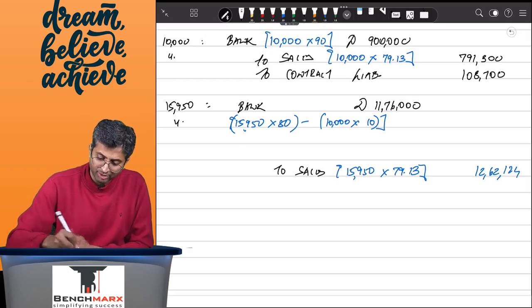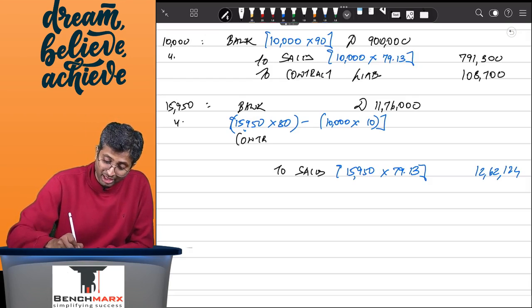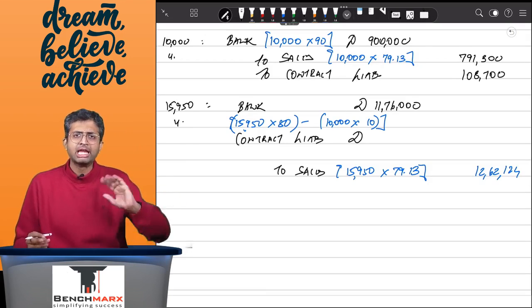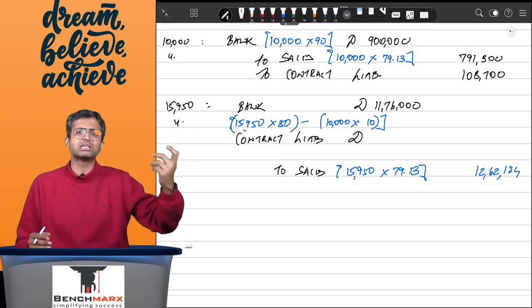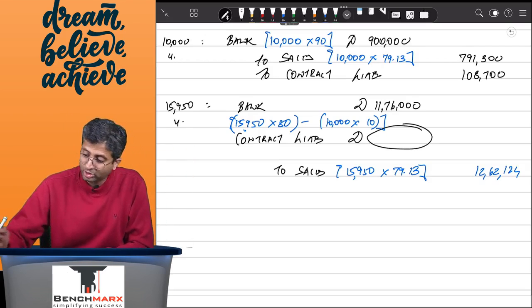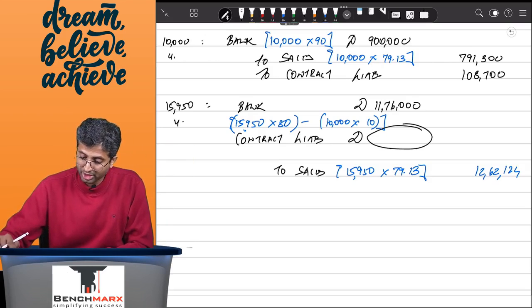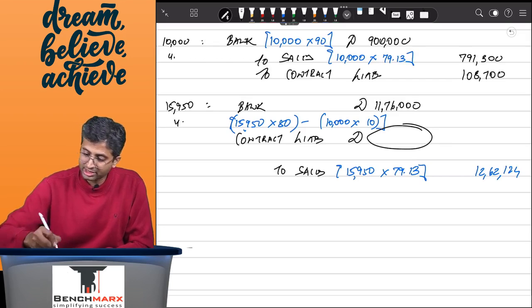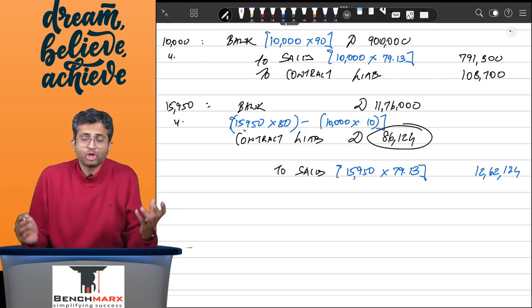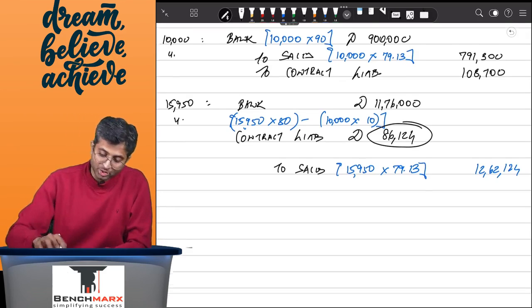What about the balance? Well, the balance is to be adjusted against the contract liability. Ideally, I should have received 12 lakhs and something. I'm receiving only 11 lakhs and 76,000 because in the past I've paid more, and that is sitting inside the contract liability. Well, you will adjust the contract liability to the extent of the balancing figure. So over here, this is 12,62,124 minus 11,76,000, and hence this comes to around 86,124.